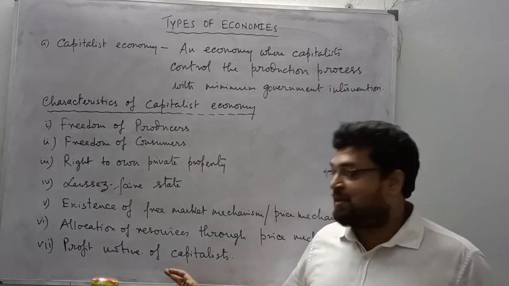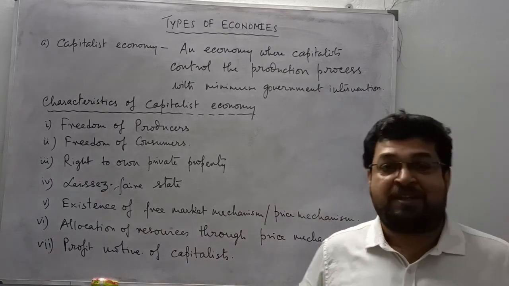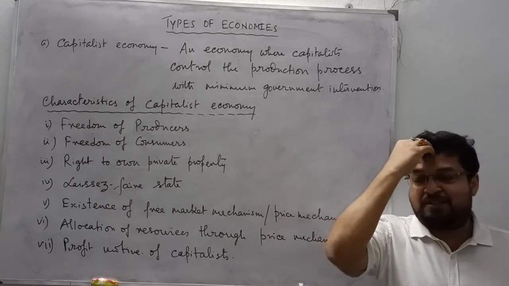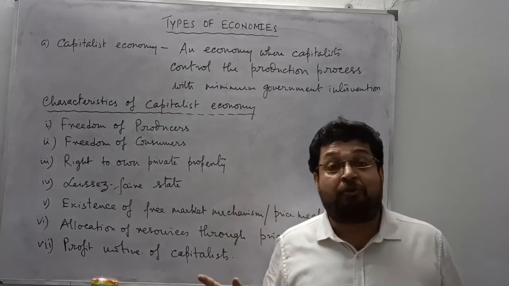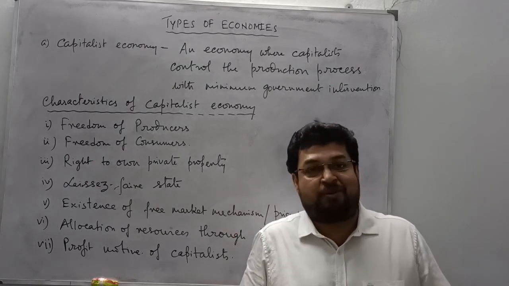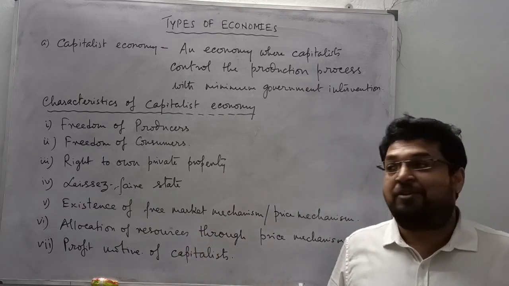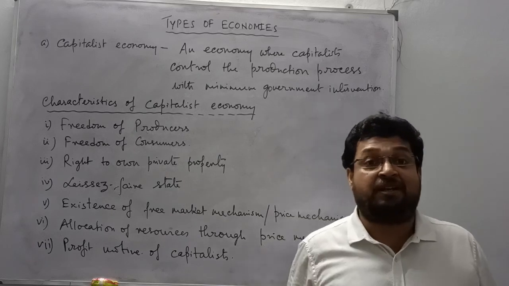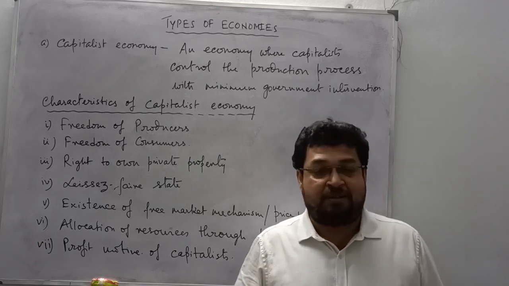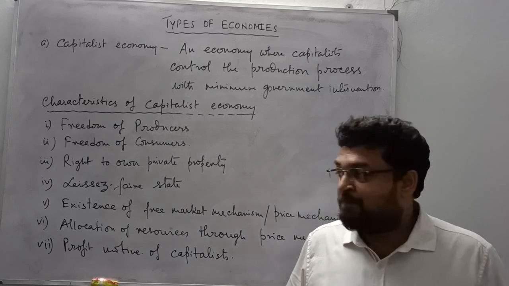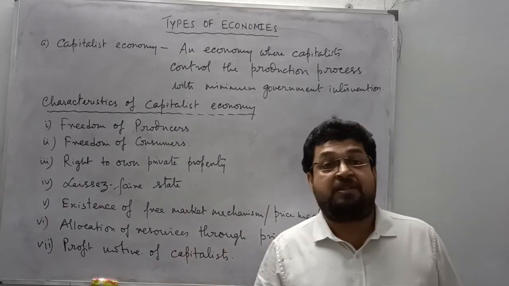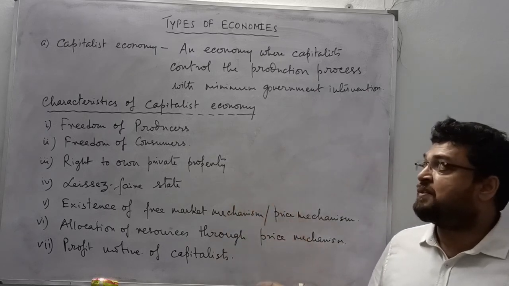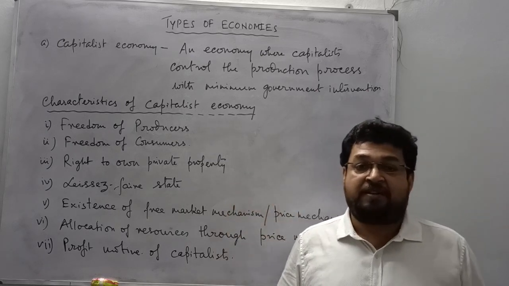And finally, in a capitalist market, you need to have a profit motive. There is a profit motive. The government, if there is a government sector, may go for no profit, no loss for the society and the economy. But capitalists are earning. The profit is their return for investment and for starting their business. So the profit motive for the capitalist also exists in a capitalist economy. These are the characteristic features of a capitalist economy that we need to learn.